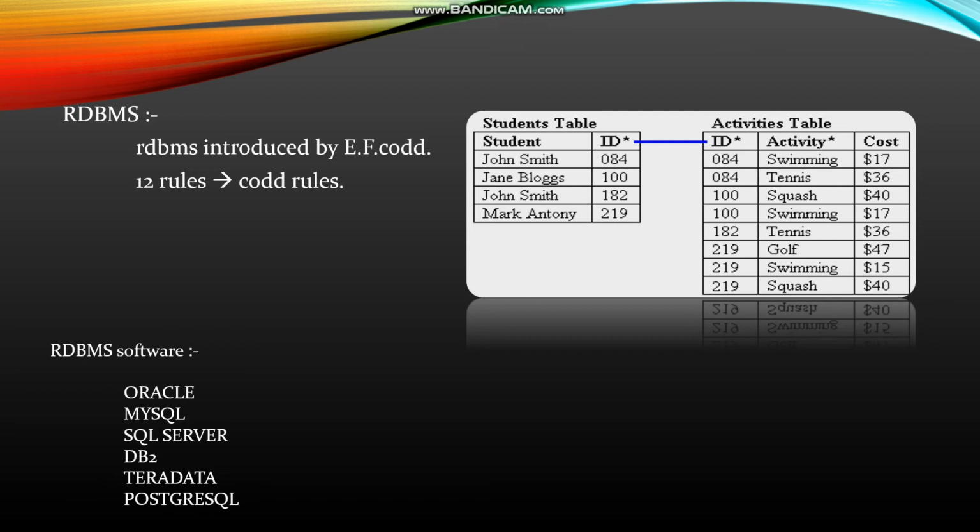Let us move to ORDBMS, Object Relational Database Management System. It is a combination of RDBMS and OOPS. The RDBMS concept does not support some features. Then ORDBMS comes into the picture.